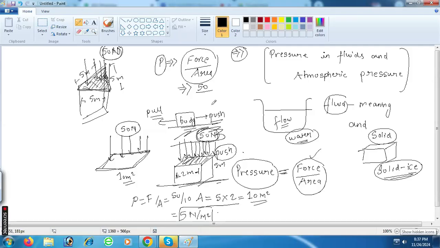Wait, 1 minute, calculating. Can you find the pressure here? Force is 50 and area is how much?